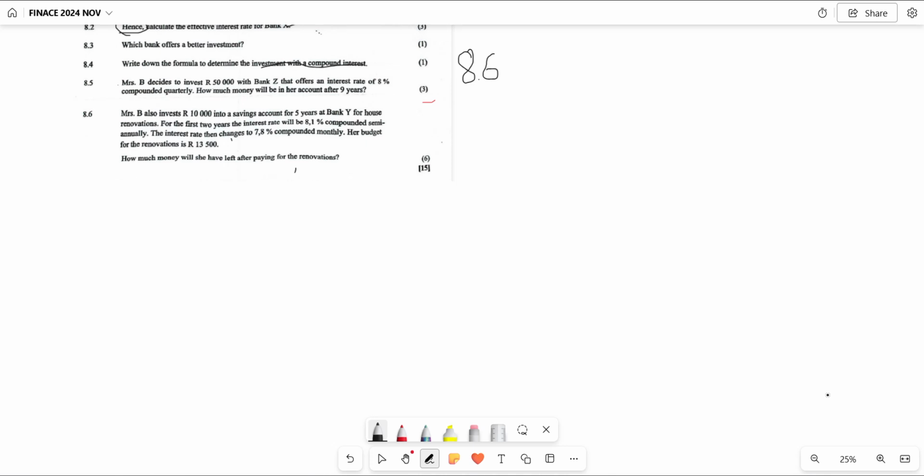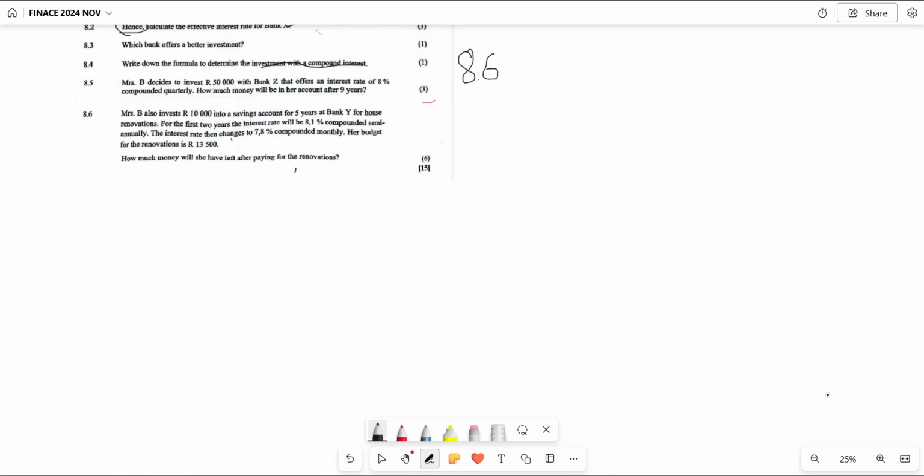Now, let us read 8.6. You must read the entire question to see if it is a timeline or not. 1. What constitutes it to be a timeline? 2 or more interest rates. There is a word, changes. 2. There must be a further deposit. 3. There must be a withdrawal after a certain number of what?